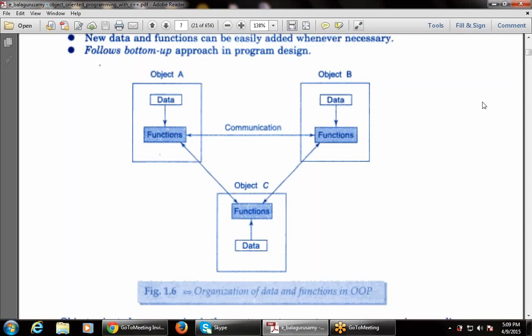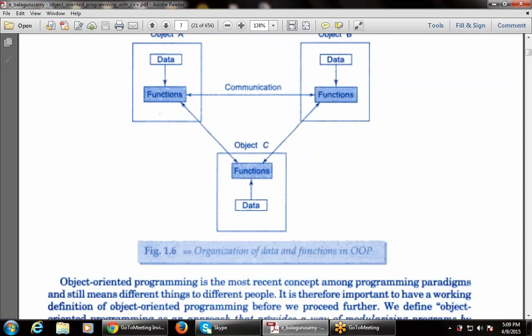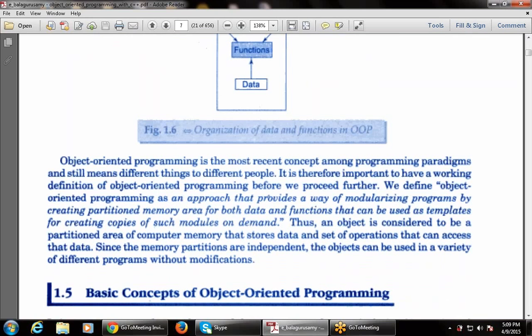The functions of the same object can refer to the same data elements, but the functions can also communicate with each other within object-oriented programming. So this is the best example that is given.